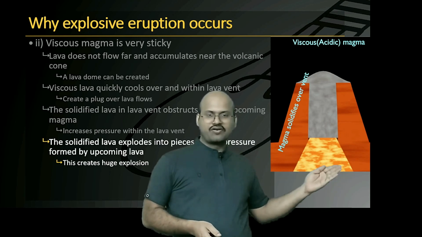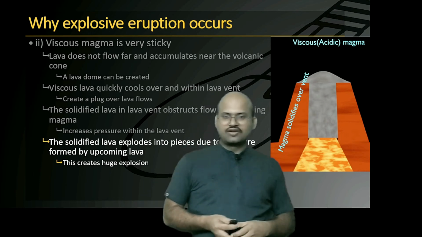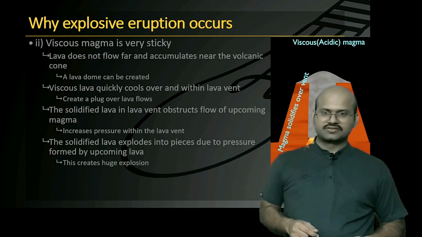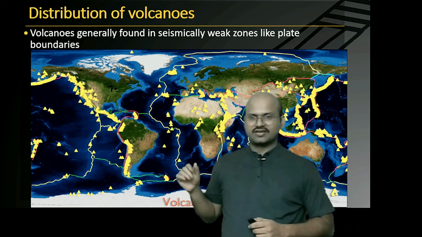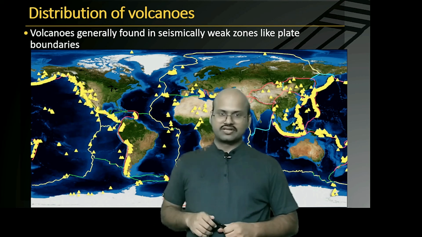This magma pressure increases and it will break through this plug-like structure to come out, and that is why we see a huge explosion or blast. Now let's see where volcanoes are distributed in the world. You can see here that the volcanoes are generally found in seismically weak zones like plate boundaries.